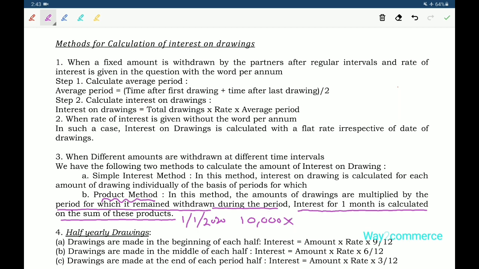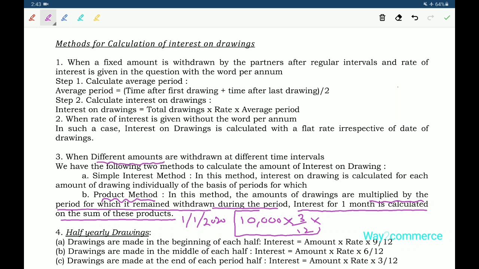That means we close accounting on 31st March. How many months are there? 3 months. So 3 by 12 into the rate, for 1 month calculation, multiplied by the period for which it remained withdrawn during the period. Interest for 1 month is calculated on the sum of these products. We have to mention all these products. So 1000, 10,000, 3,000, so many amounts are withdrawn.